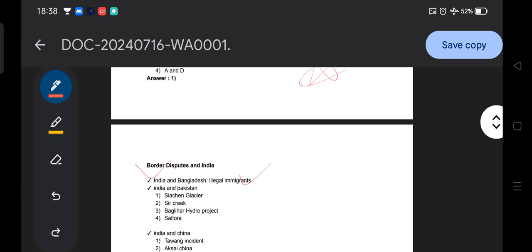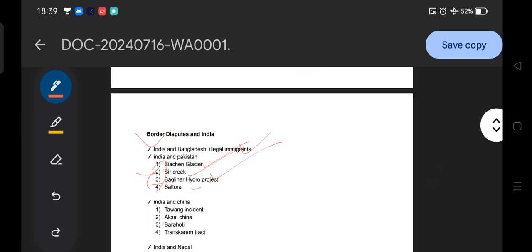Okay, so what is the border dispute when we talk about India and Pakistan? The Siachen glacier, Sir Creek, Balighar hydro project, and Salal. So these are the four major border disputes when we talk about India and Pakistan: Siachen glacier, Sir Creek, Balighar hydro project, Salal. Getting my point? So these are the four border disputes between India and Pakistan.